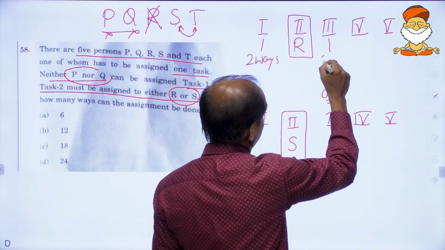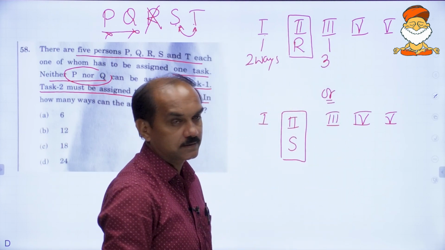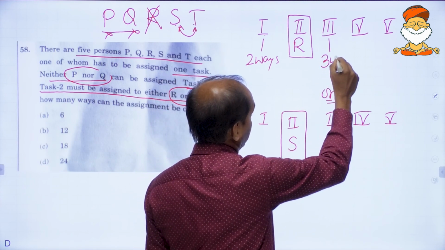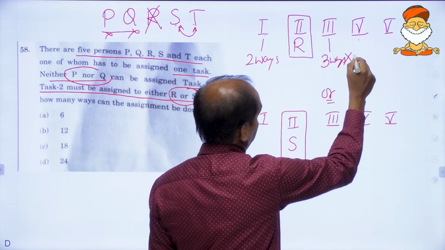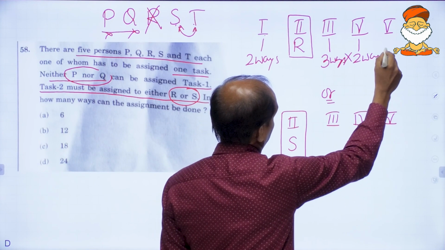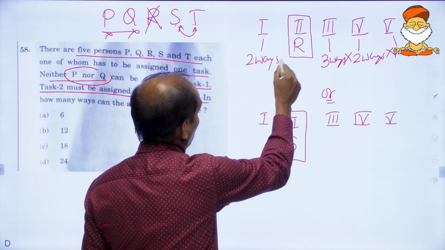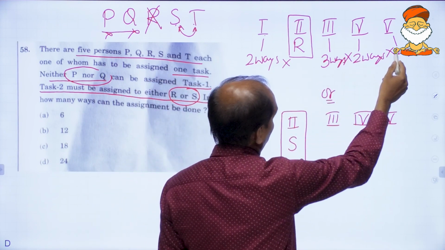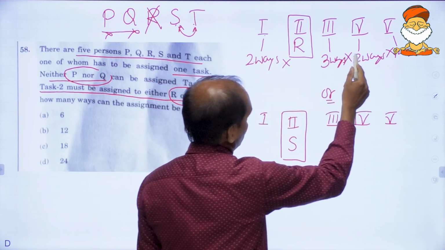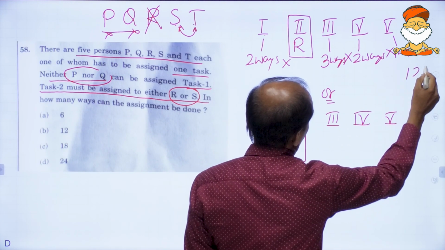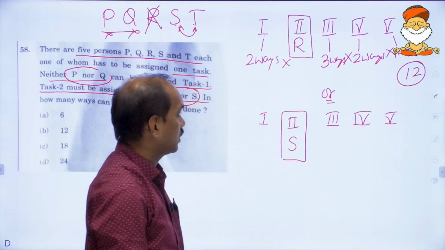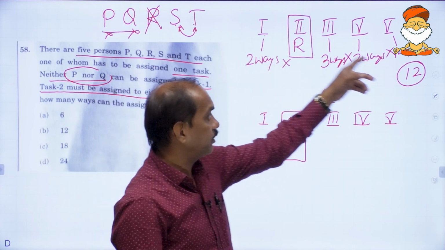Any of the 3 can handle this task, so it can be handled in 3 different ways, and after that 2, and after that 1. So 2 into 3 into 2 into 1. 2 3s are 6, 2 6s are 12, 1s are 12. This is about the first case.